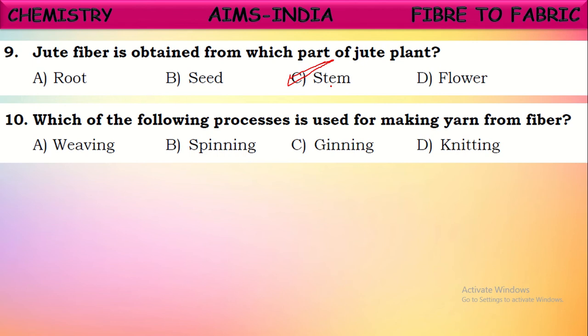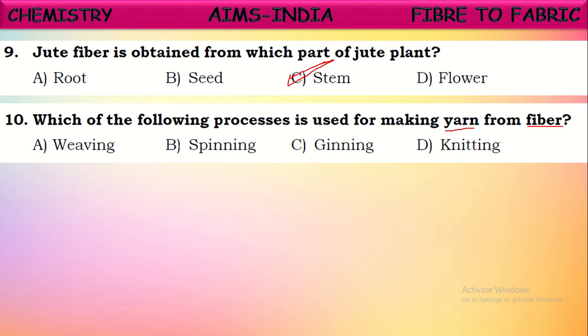Yes. So in this process, fiber to fabric, generally 2 or 3 steps are there. First, fiber is collected from its sources, generally natural sources or artificial sources. Then fiber is converted into yarn, that is done by the spinning process. Okay, here what they're asking: which of the following processes is used for making yarn from fiber?